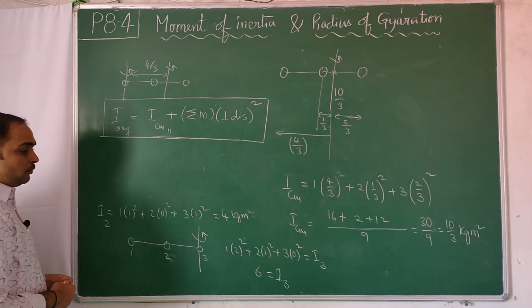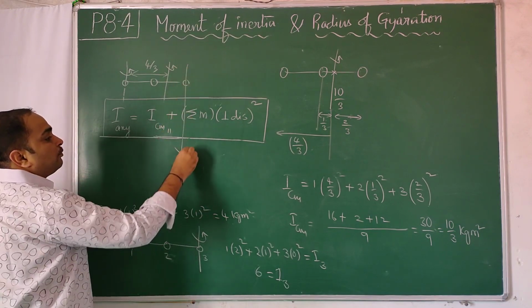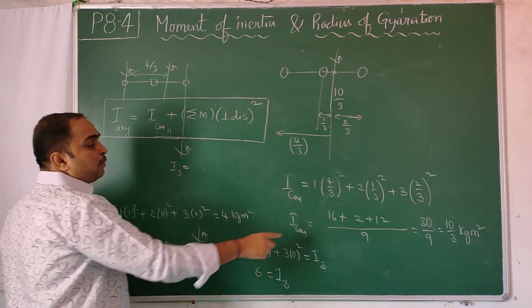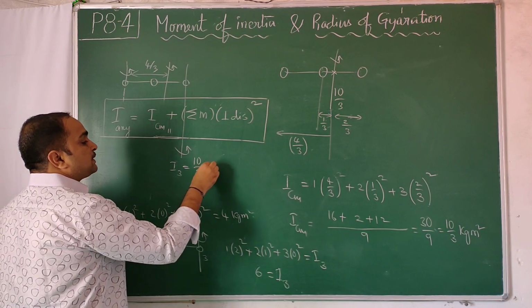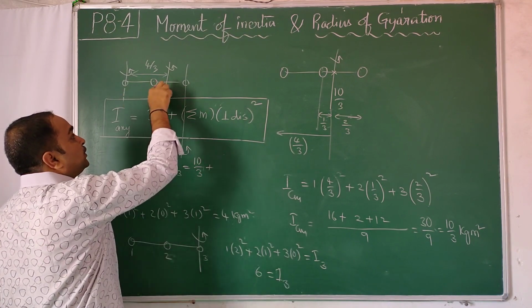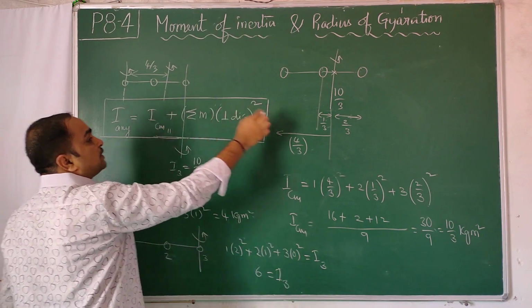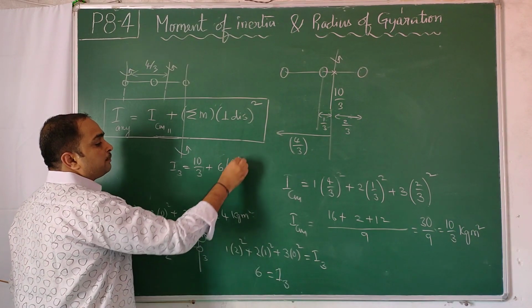Similarly, now I want the moment of inertia about this axis, which is I3. That is equal to the moment of inertia about the center of mass axis, which is 10/3, plus the total mass of this system, 1 kg, 2 kg, 3 kg, 6 kg, into this distance whole square. This distance was 2/3 whole square.